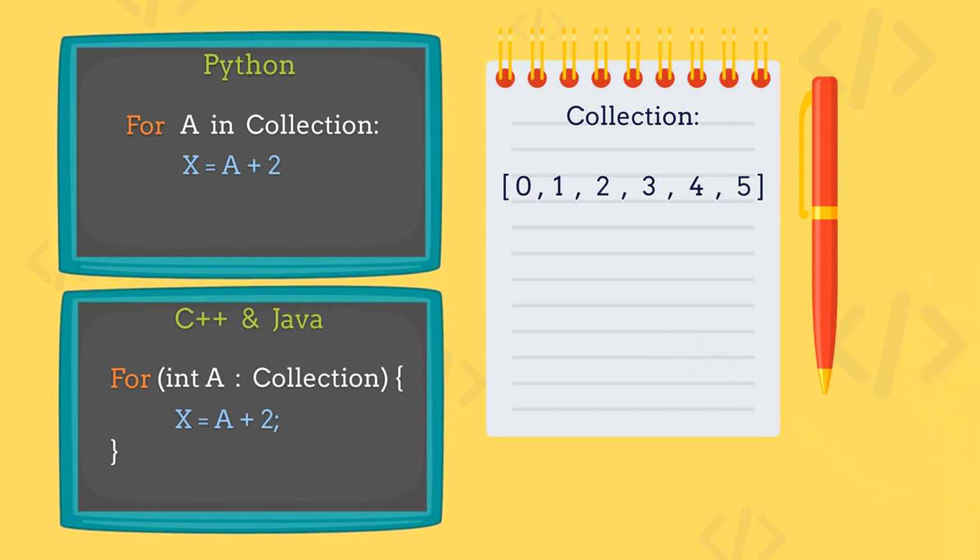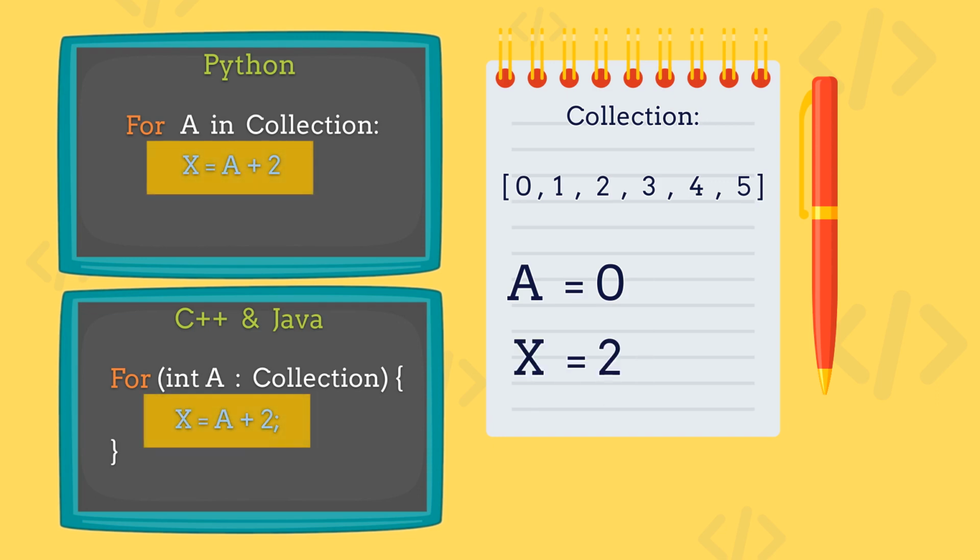Now on to how the loop works. We start with the first element in the collection. In this case, our variable a equals 0, and the body of the loop runs. Then the loop takes the second element in the collection, and the body runs again. This repeats until we don't have any more elements in the collection.